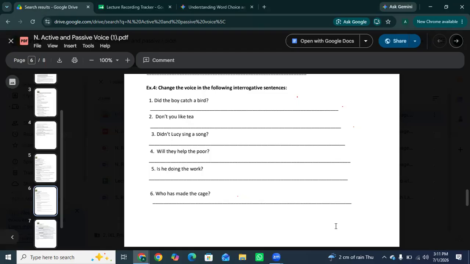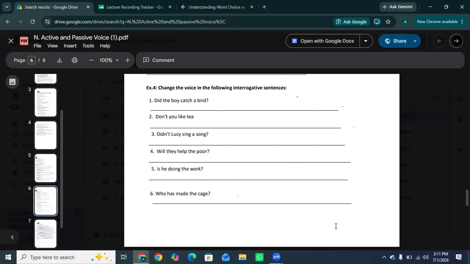Okay? So, will they help the poor? Yes, this is a future tense question with "will." Maintain "will" at the front but add "be" plus the third form right after the object. "They" flips to the back as "them."